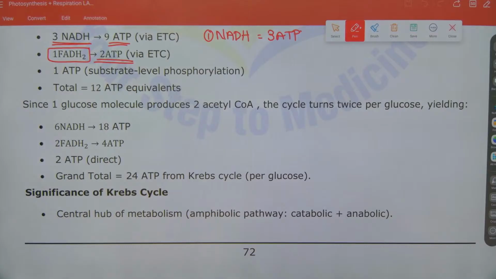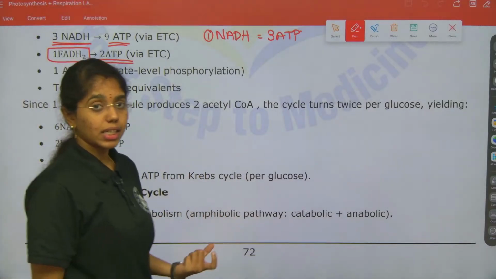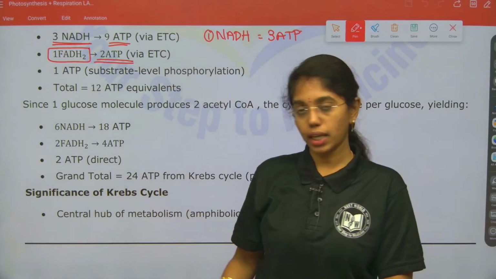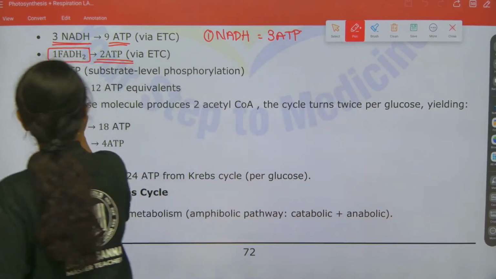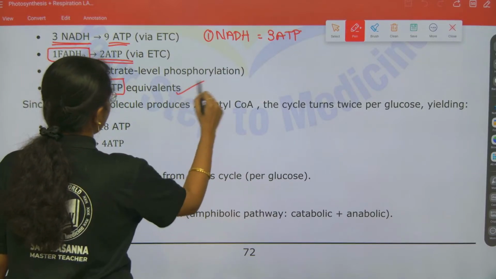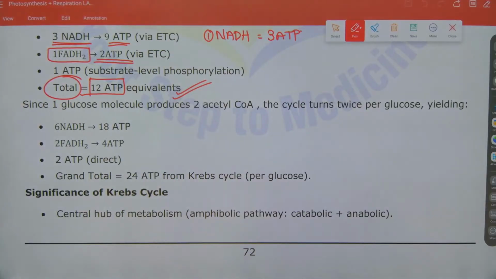This is via electron transport system. Find right. 1 ATP is produced at substrate level phosphorylation, that is from succinyl-CoA to succinate by the enzyme succinate thiokinase. Next is total. In total, how many ATP are produced, beta? 12 ATP equivalents are produced at the end.